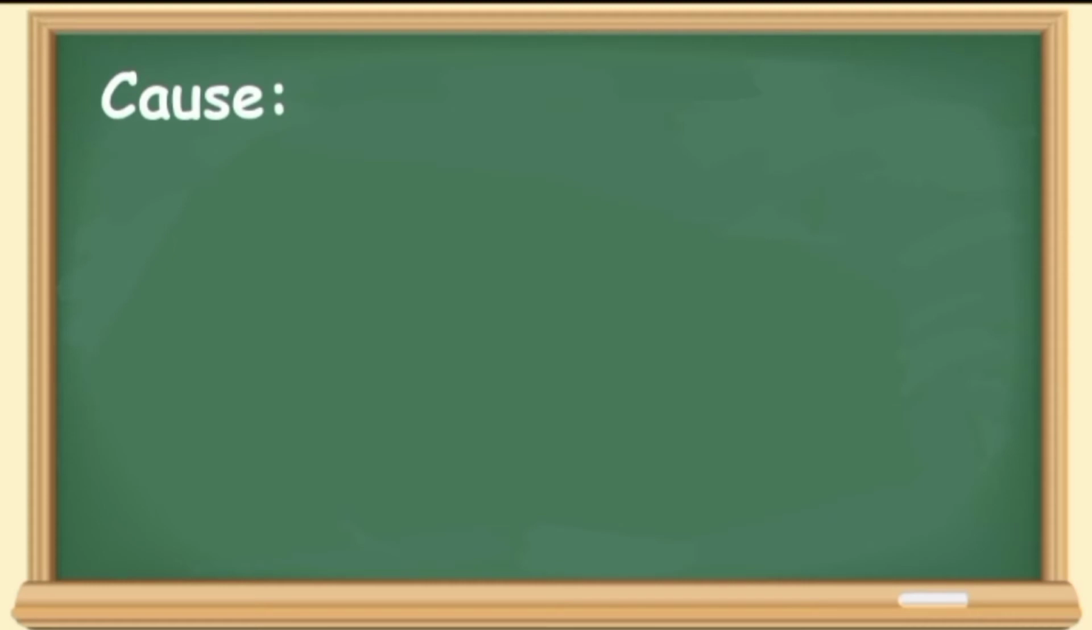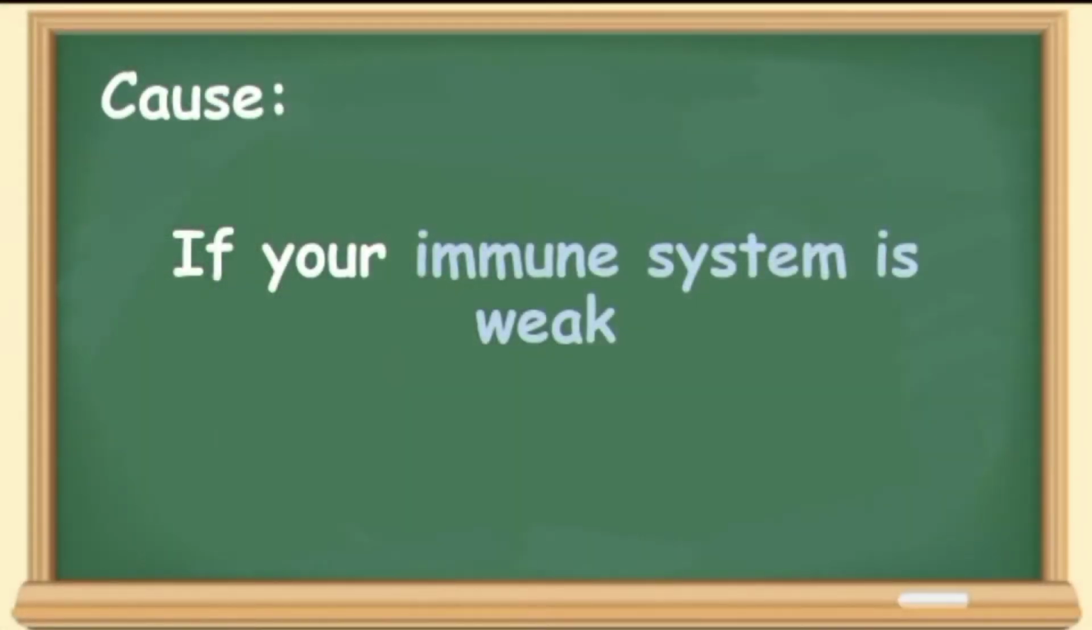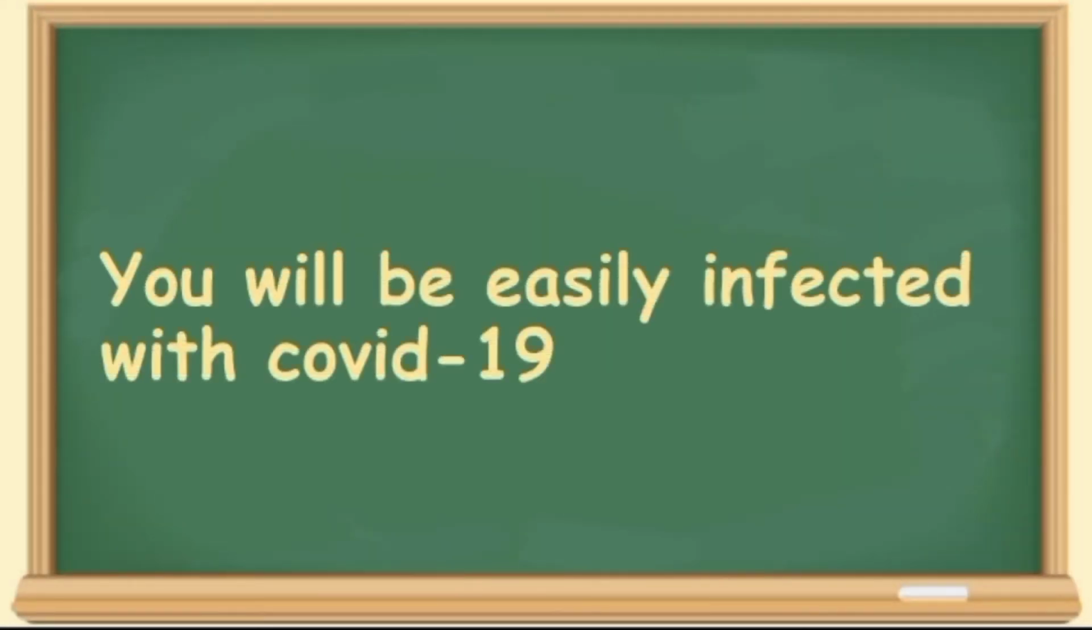Yes, your answer is correct. If your immune system is weak, that is the cause. And there is a signal word used in that cause. And the signal word is, yes, the word if. That's good. How about the effect? Which one is the effect? Your answer is correct. You will be easily infected with COVID-19. That is the effect. Let us now have sentence number 2.